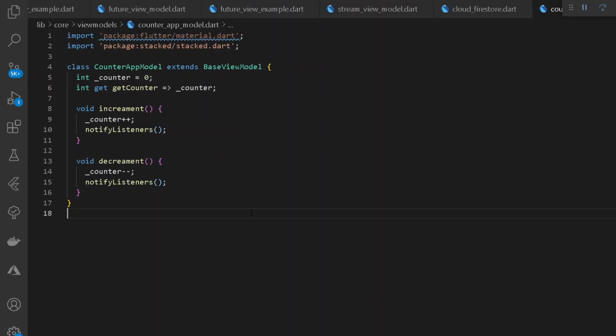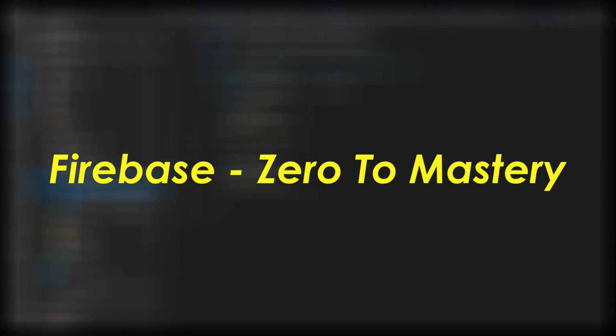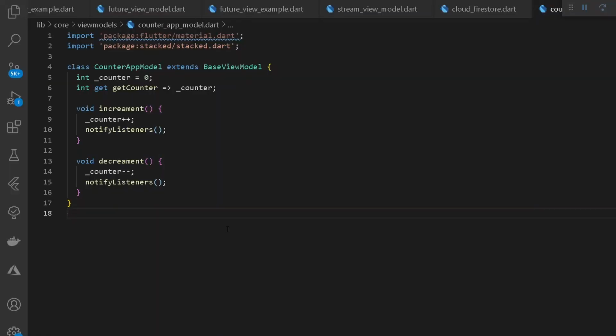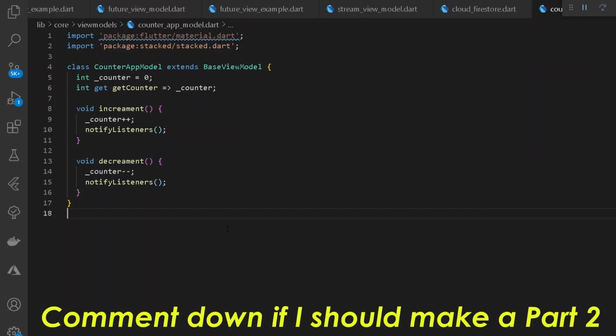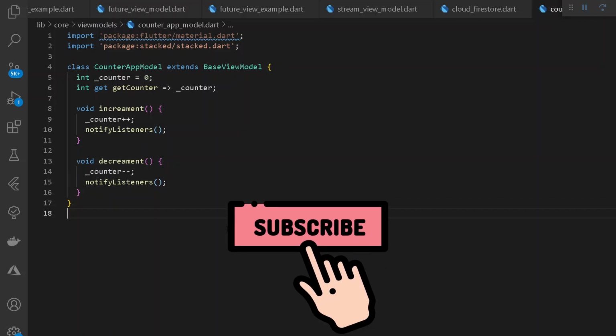And you know what? I will be taking a short series over Flutter and Firebase, and you may see the following project is built over that project only, that is Flutter Firebase. So I hope you have understood the basics of Stacked, that is the Stacked package and its architecture principles. Now we have only touched the surface of Stacked. There is a much deeper dive that we need to take over Stacked. But don't worry, in our next series of Flutter Firebase, we shall be covering all of our stacked architecture in a cool way. So I hope you will be joining me in my next series of Firebase Zero to Mastery.